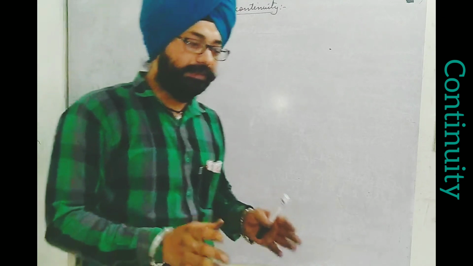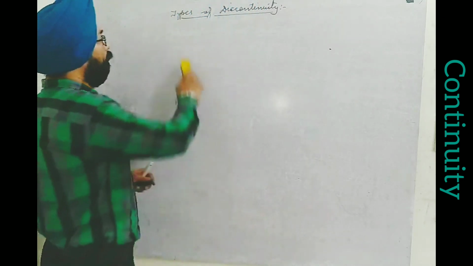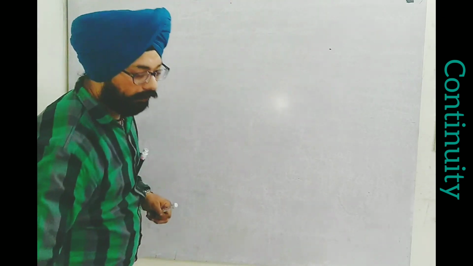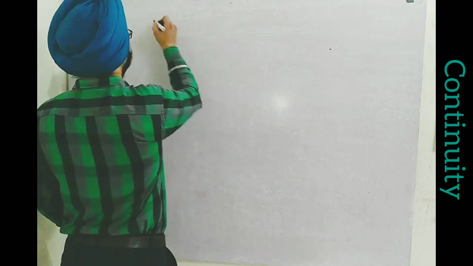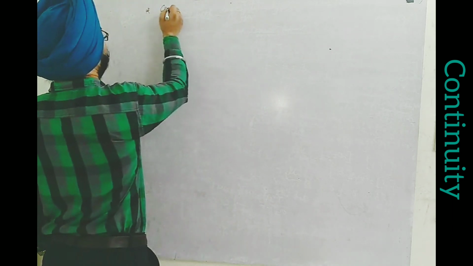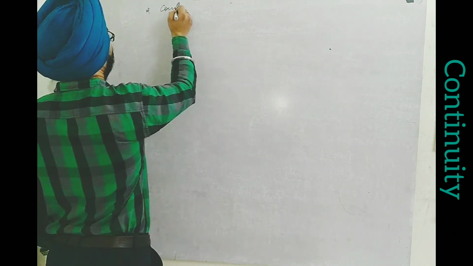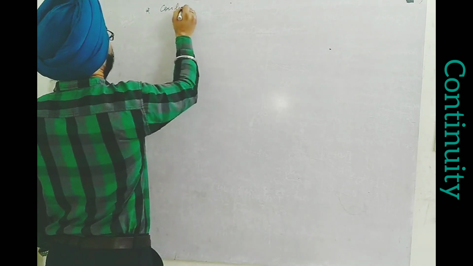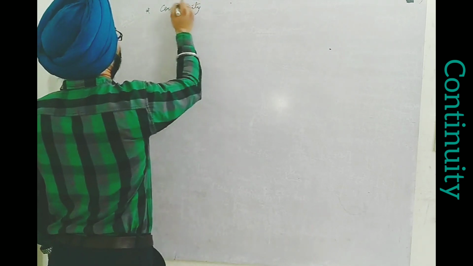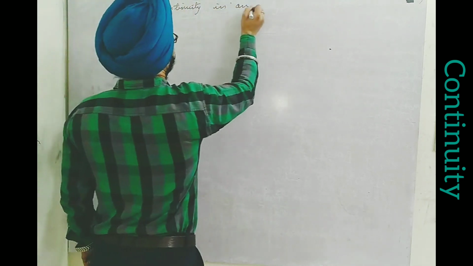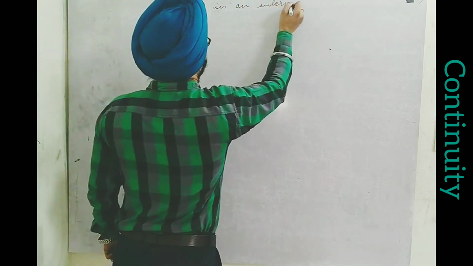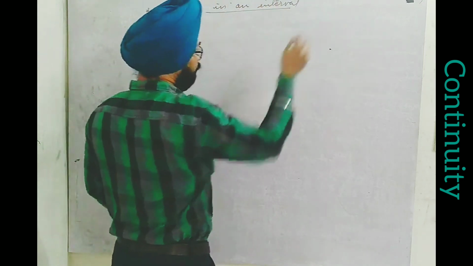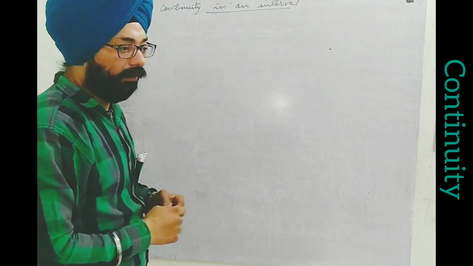so far we were discussing continuity at a point. Let me explain the second thing, continuity in an interval. Recently I was speaking about an interval, but we were talking about particular points.